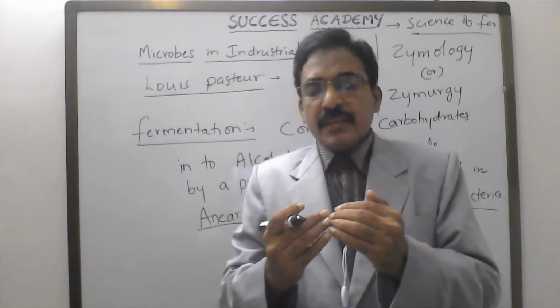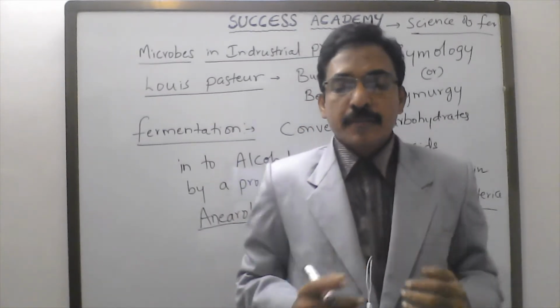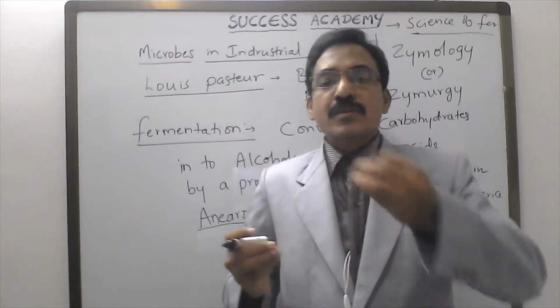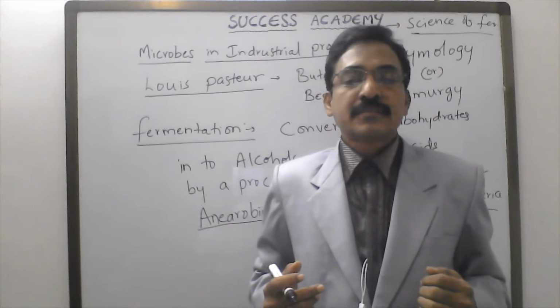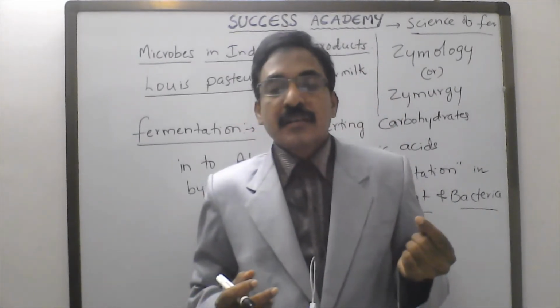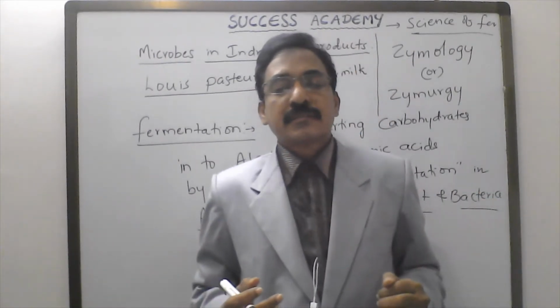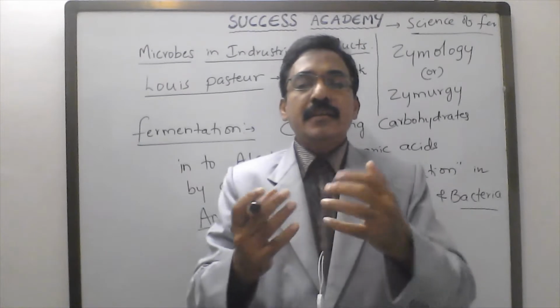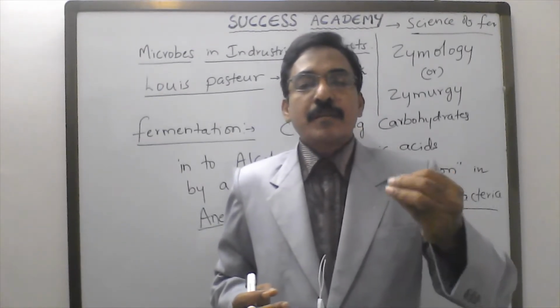Malt is the product obtained from a cereal grain. After harvesting, the cereal grain is dried, then soaked in water and allowed to germinate. After sprouting or germination, the grains are again air dried and then heated in an oven. That is called malt.